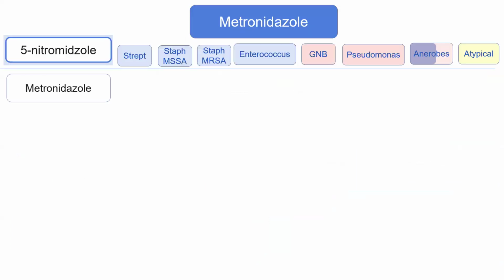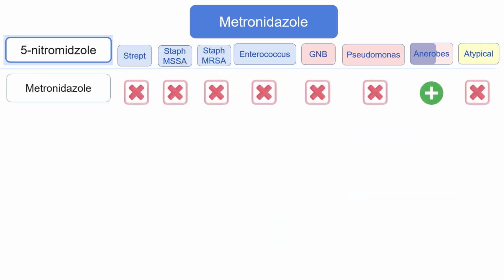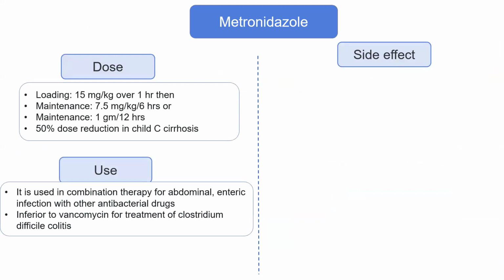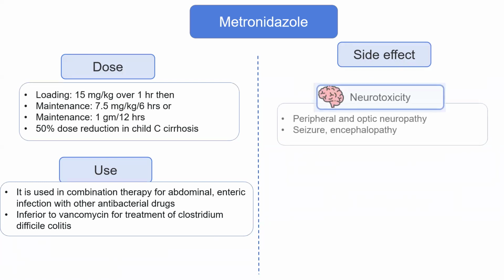urinary tract infection. Metronidazole mainly covers the anaerobes, and the dose of metronidazole has a loading dose of 15 milligrams per kilogram over 1 hour. The maintenance dose is 7.5 milligrams per kilogram every 6 hours. It also can be used in combination with other antibacterials for abdominal and enteric infection, and it is inferior to vancomycin for treatment of Clostridium difficile colitis.